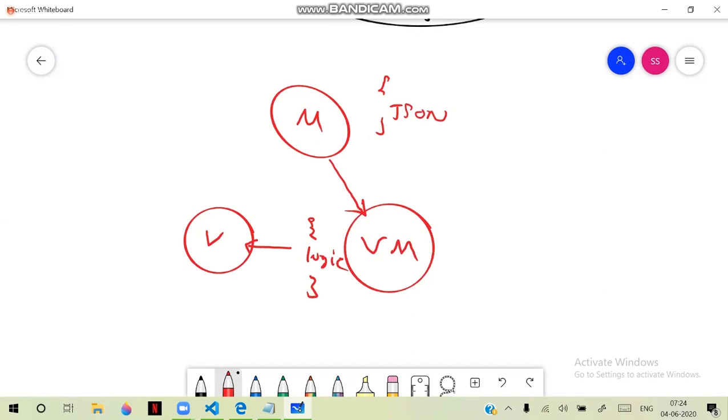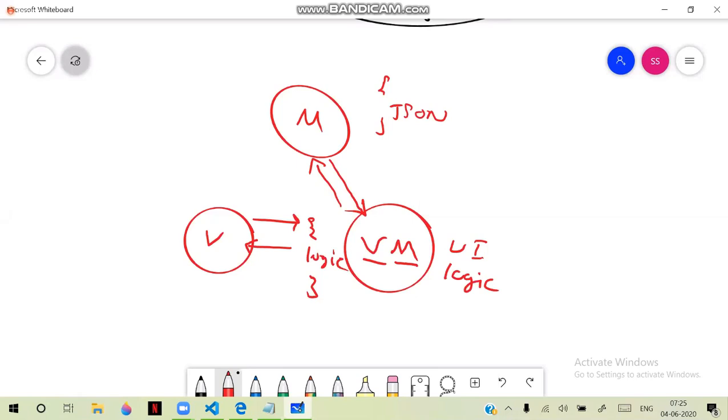That means what happens is now the entire communication: the view interacts with the view model, and the view model sends the data to the model. So here there is no controller related logic required. Remember, this view model manages the logic and interaction, everything in the UI. It handles everything in the UI.